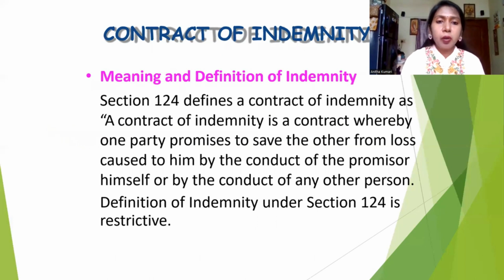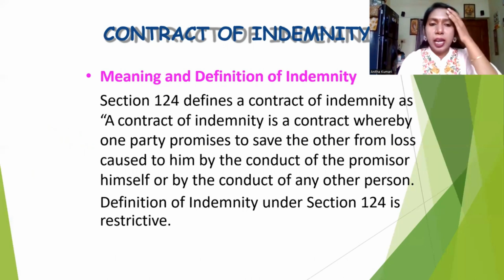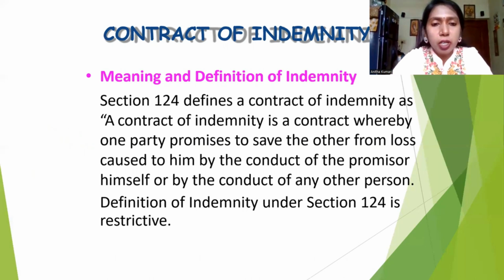A contract of indemnity is a contract whereby one party promises to save another from the loss caused to him by the conduct of the promisor himself. For example, I'm driving a car. I have taken insurance for my car. Due to some poor driving I met an accident. So here the loss occurred by myself, the owner of the car itself.